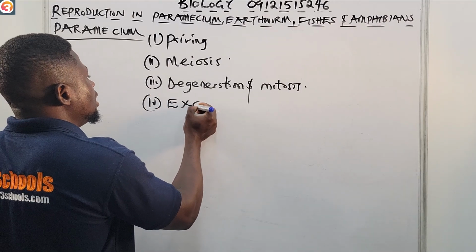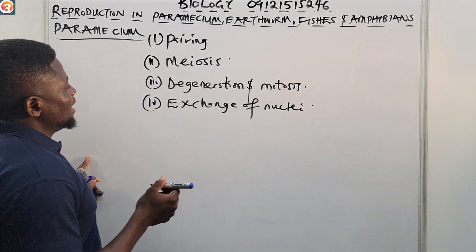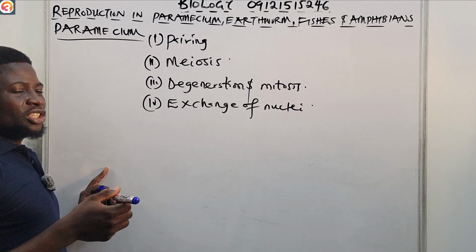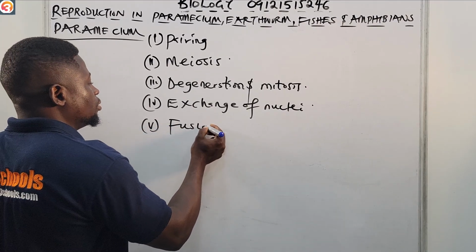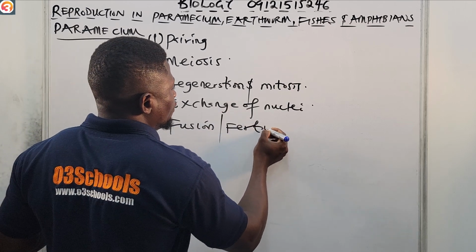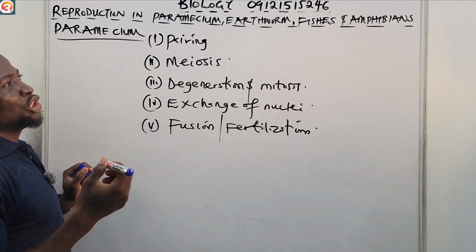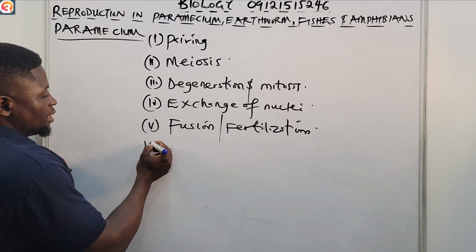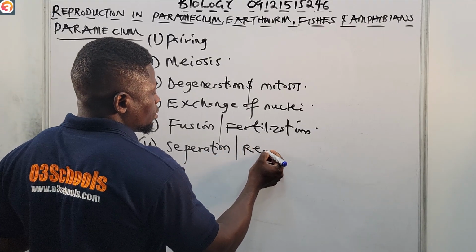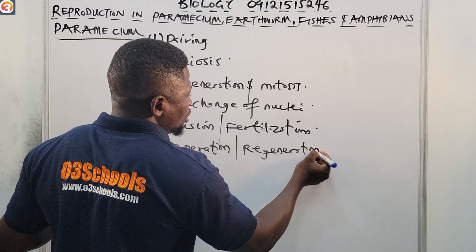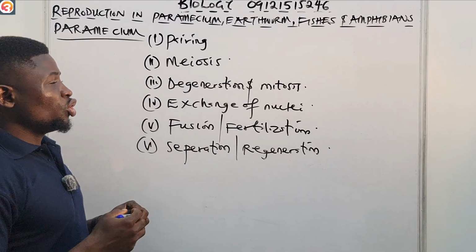After degeneration and mitosis, what happens next is exchange of nuclei. The next step after exchange of nuclei is fusion or fertilization. Then they will have separation or regeneration. So these are the 6 steps involved in the sexual reproduction of Paramecium.